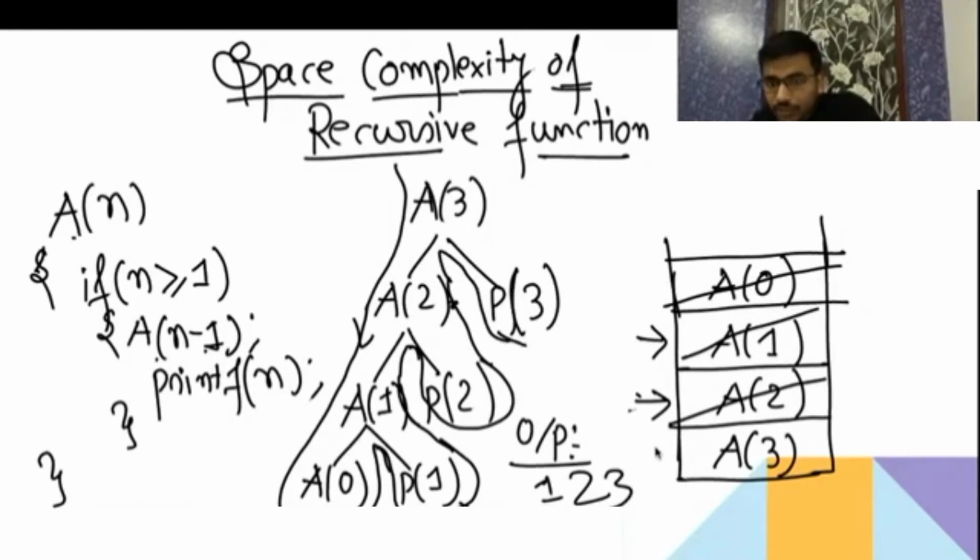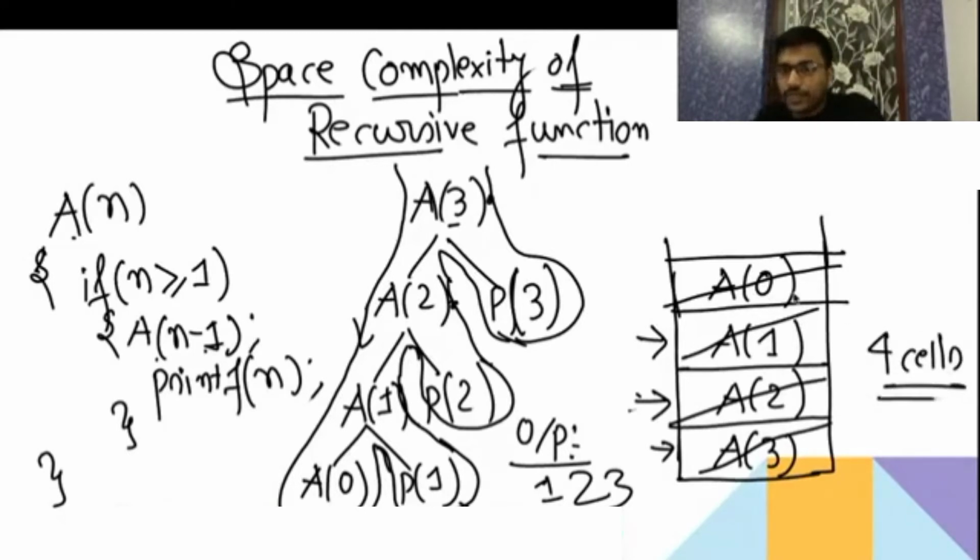Then top is here in A3. That's why it's printing 3. Then it will go like this, so it will pop. So at max in a stack, how much space do you require? If you are calling A3, then you require 4 cells. 4 cells you are getting here. Okay.